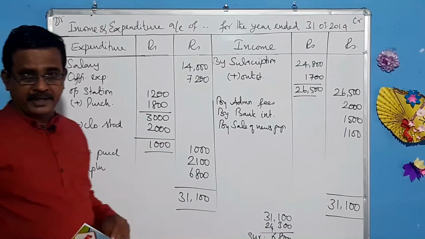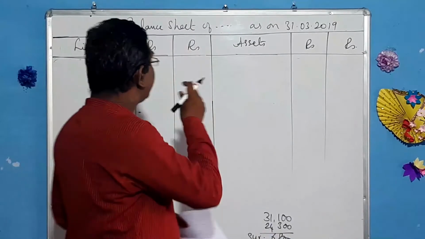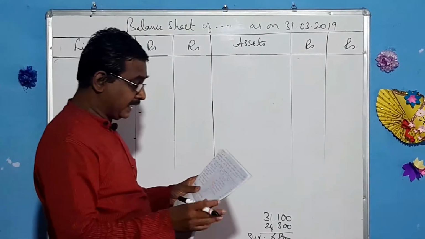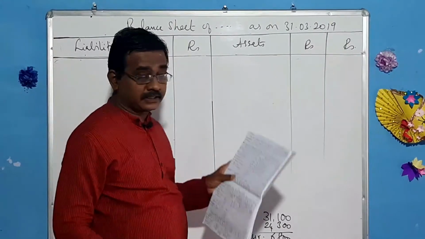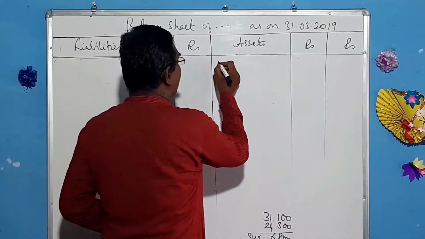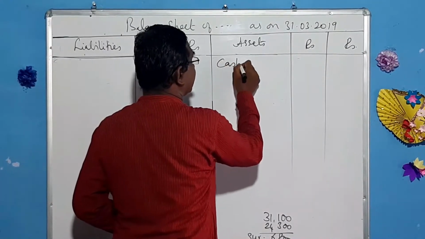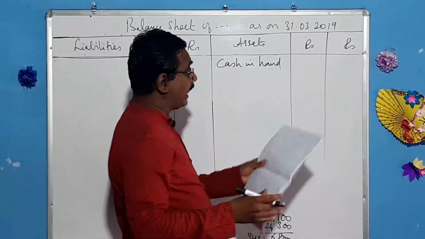Let us go for preparing that balance sheet. Shall we prepare the balance sheet? I have written the format. Let us go see the receipts and payments account. Come to the balance, cash in hand. First, immediately bring that to the assets side. How to write cash in hand? What is that amount? 9,900.